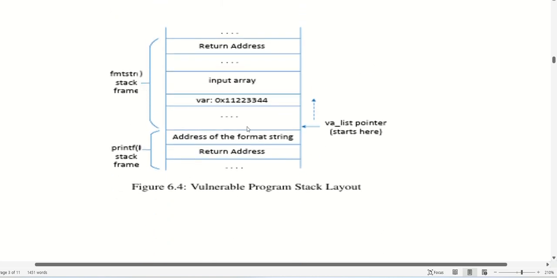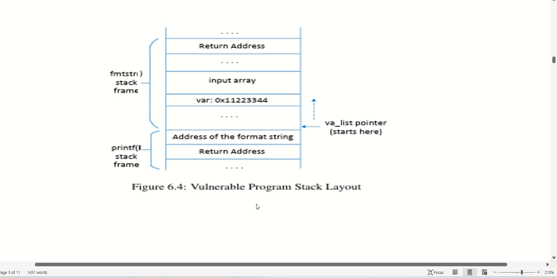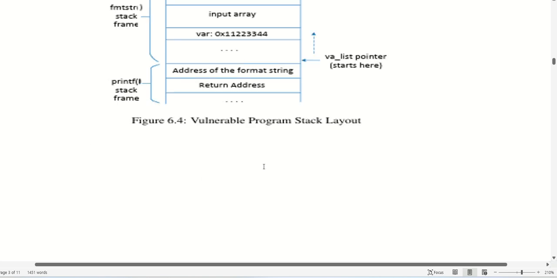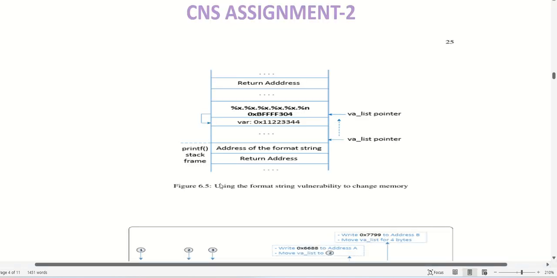This is the vulnerable program stack layout diagram. Here we have the return address, input array, variable address, address of format string, return address, stack frame, and free list pointer. In this we use the format string vulnerability to change the memory.